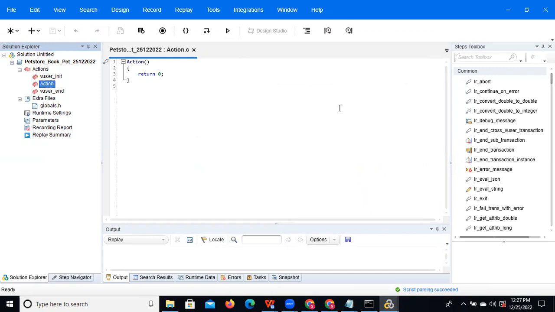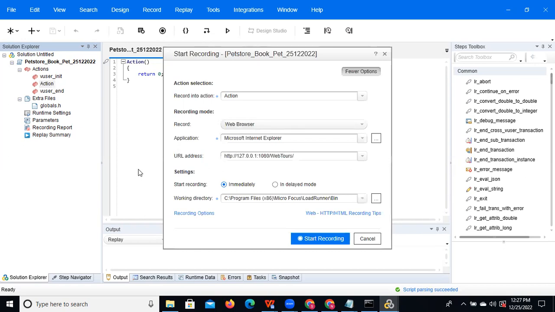Now we need to record the script. How to record? This is the Record button. Everyone is able to see it. You can observe the cursor and record. Just click on that Record button. After that you can observe here will be the web browser. Why are we selecting web browser? Because we are doing a web application. That is why we need to select web browser.